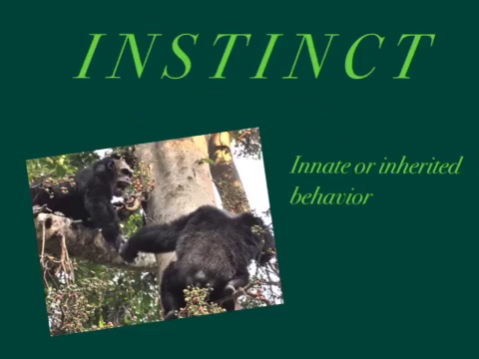The first type of behavior is instinct. This is an innate or inherited behavior that comes naturally to animals. Many animals have an instinctive behavior to protect their mates, territory, or food. Here is a picture of a chimpanzee instinctively guarding its food and its territory.